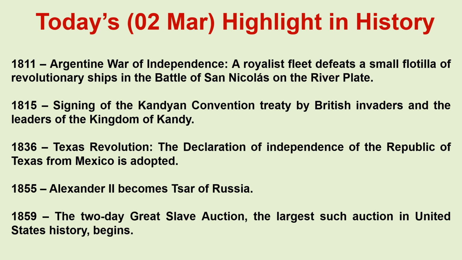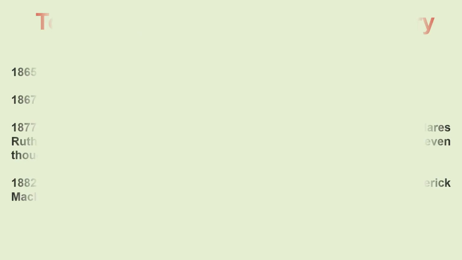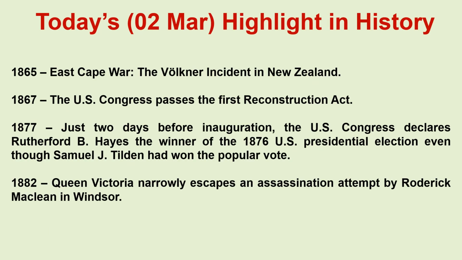1836. Texas Revolution. The Declaration of Independence of the Republic of Texas from Mexico is adopted. 1855. Alexander II becomes Tsar of Russia. 1859. The two-day Great Slave Auction, the largest such auction in United States history, begins. 1865. East Cape War, the Falkland Incident in New Zealand. 1867. The US Congress passes the first Reconstruction Act.